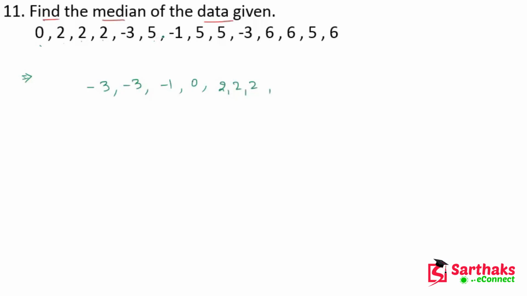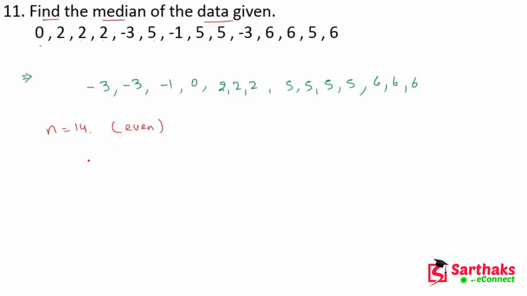and after 2 we write 5, 5, 5, 5. After this 6, 6, 6. So here the number of observations is 1, 2, 3, 4, 5, 6, 7, 8, 9, 10, 11, 12, 13, 14. So we have a total of 14 observations, which is even.